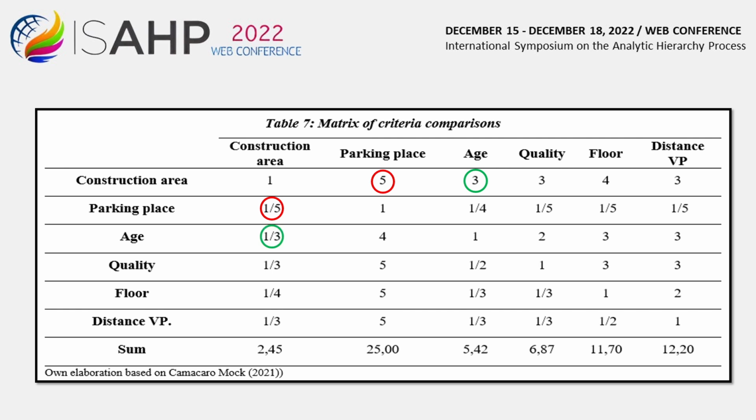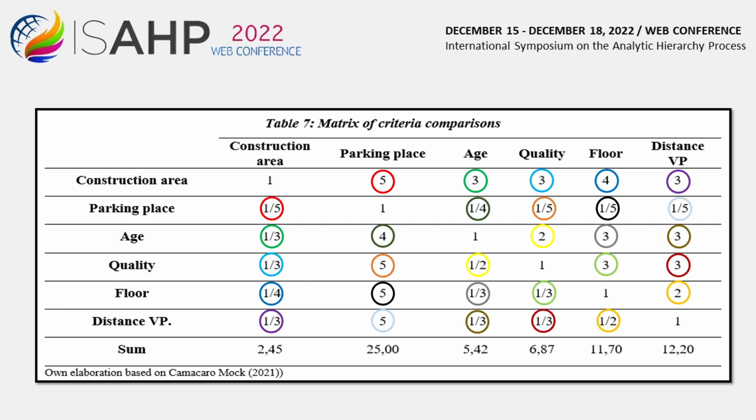For quality, the variable construction area was considered slightly more important, and the value 3 and its reciprocal were entered. For floor, it considered between little more important and much more important, that is a value of 4, which was entered and its reciprocal was also obtained. For the distance to the valorizing pole, it considered that the building area variable is little more important, the value 3 was entered and its reciprocal calculated. Thus, all the values of the elements of the criteria comparison matrix were completed.